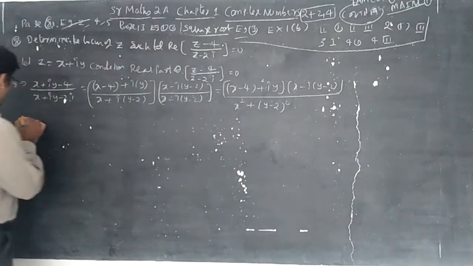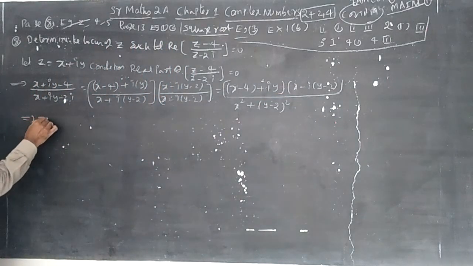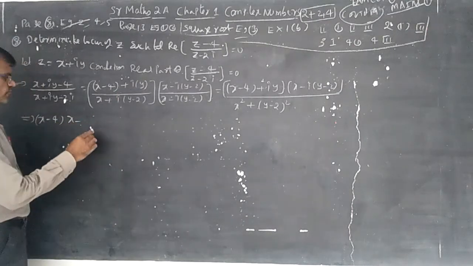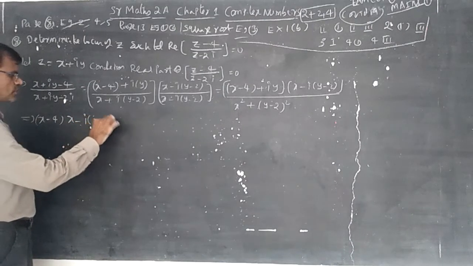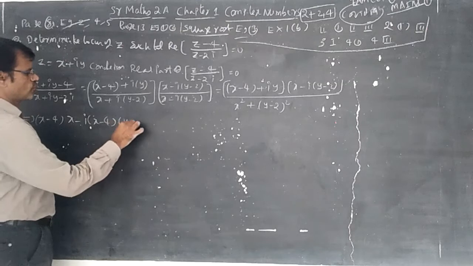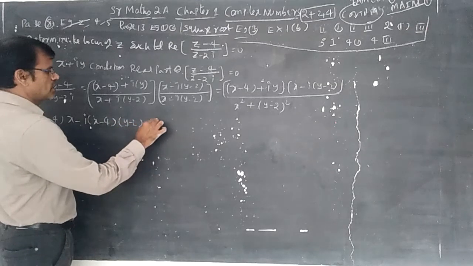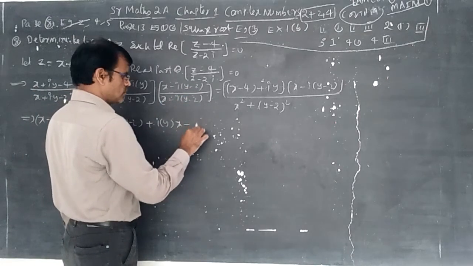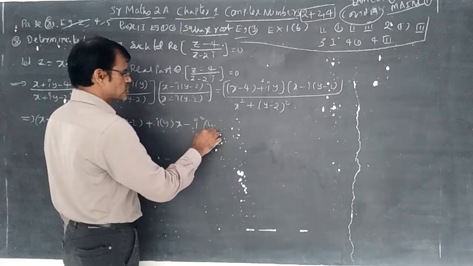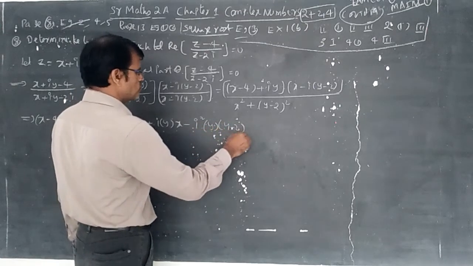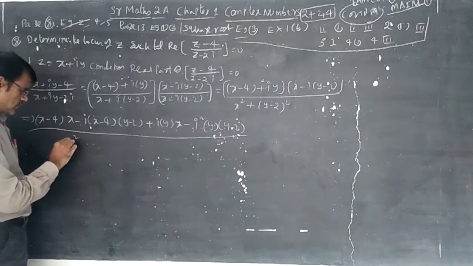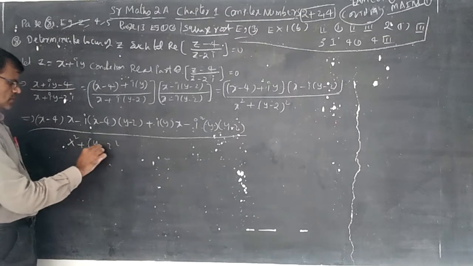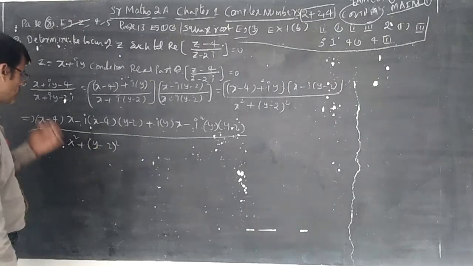So x minus 4 into x, next x minus 4 into minus i into y minus 2, plus i into y into x, minus of minus, i square is minus, i square into y minus 2, whole by x square plus y minus 2 whole square in the denominator.